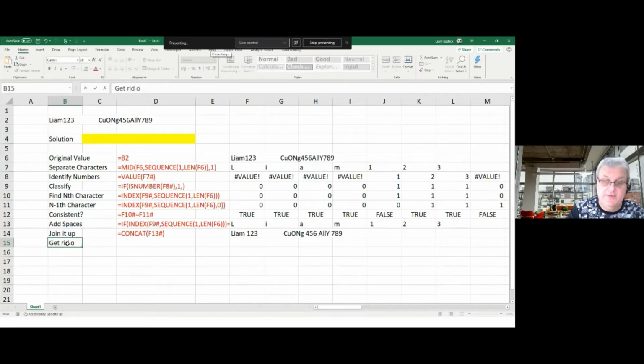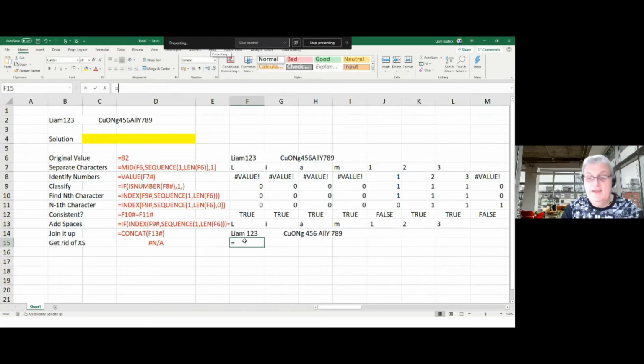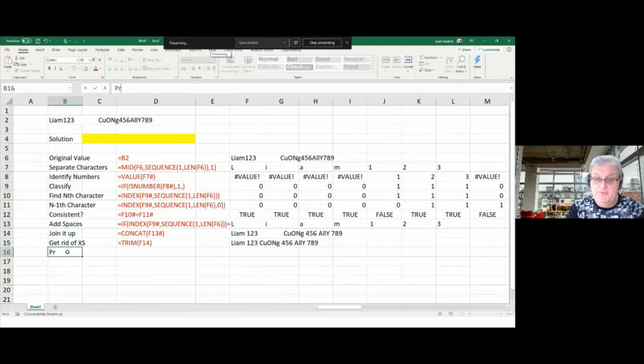I can't even type now, can I? So that's going to be here. Okay, put that down like that, and I'm just going to go in here. Okay, equals trim, open brackets, put this in like here, and that's got rid of the excess spaces. And then I want to have it so that it's just in the proper cases. So I'm going to go in here as well, and I'm going to make it proper. So I'm going to use the proper function in Excel, which just capitalizes the first letter. So I'll go in here and go equals proper and click on this.